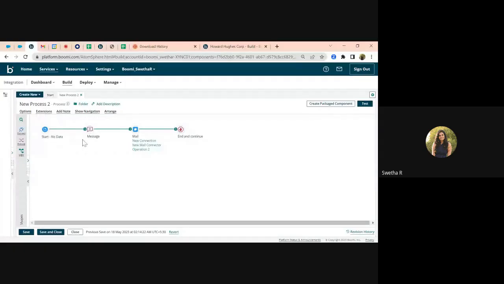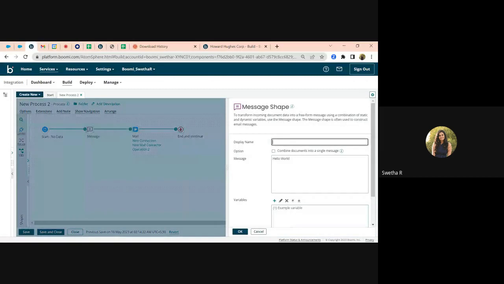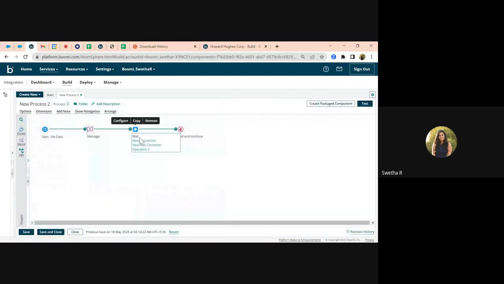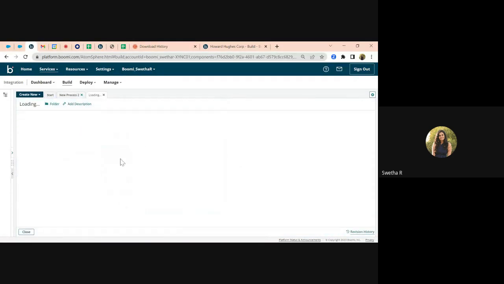So it's very simple. I have a start shape with no data. I have a message that says hello world, and I have an email connection configured here. I have it configured from my emails itself, from my Gmail account.